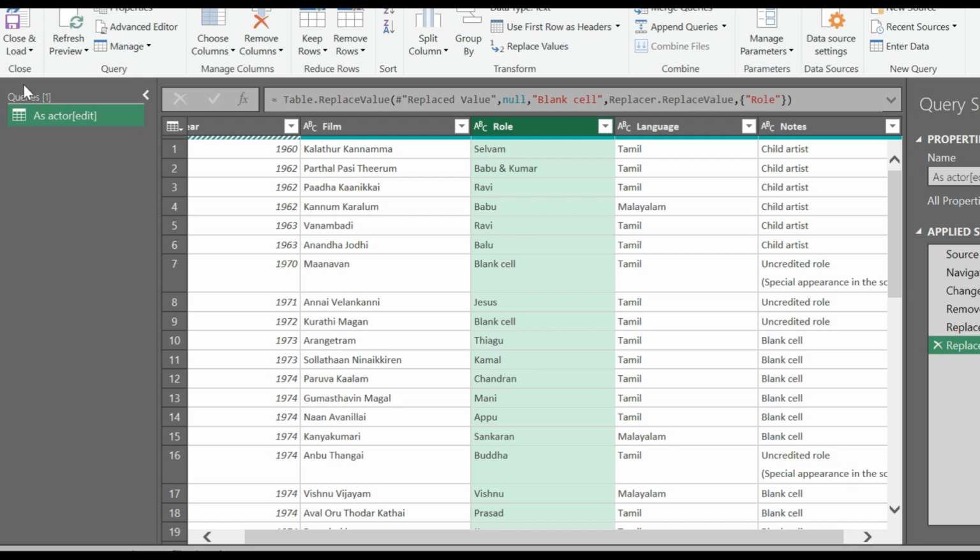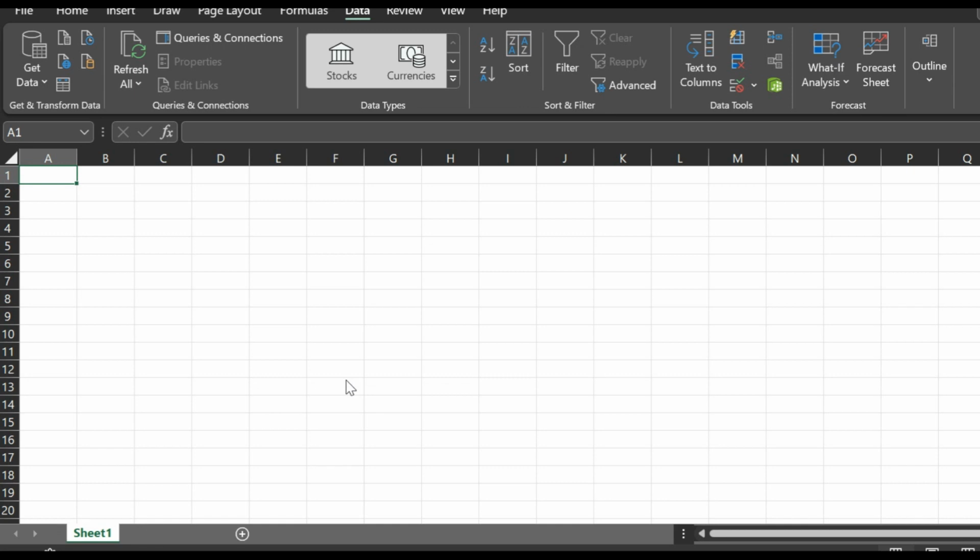As the changes are made, click on Get Data on the top left of the screen. The data will be loaded to the file.